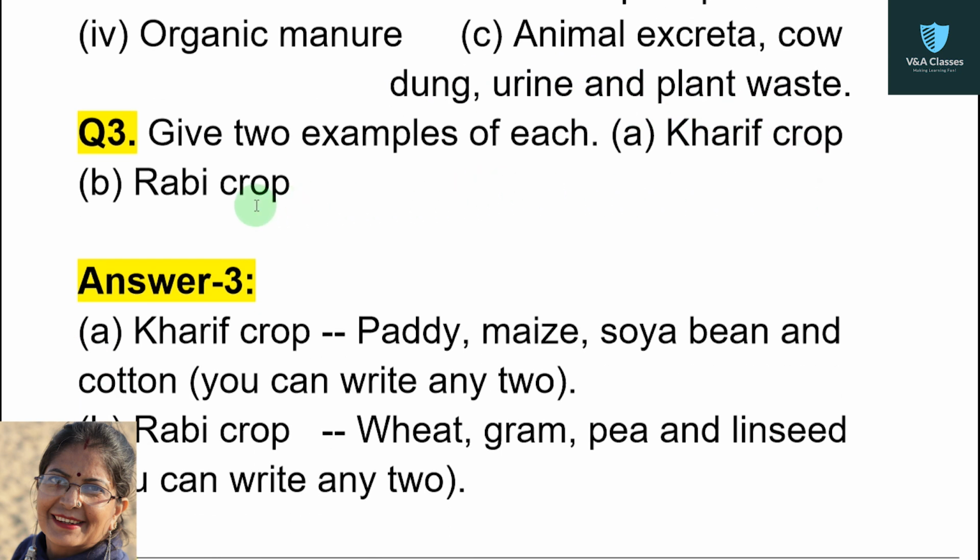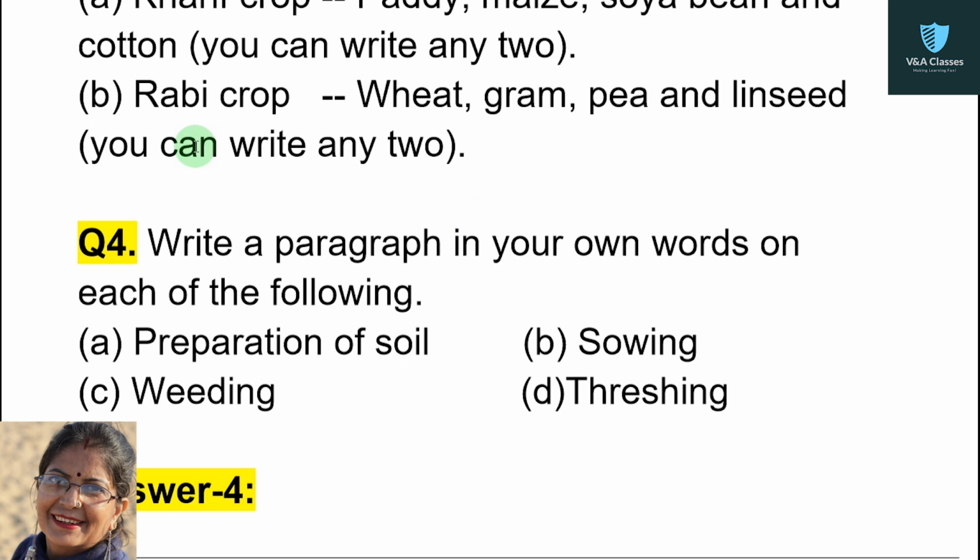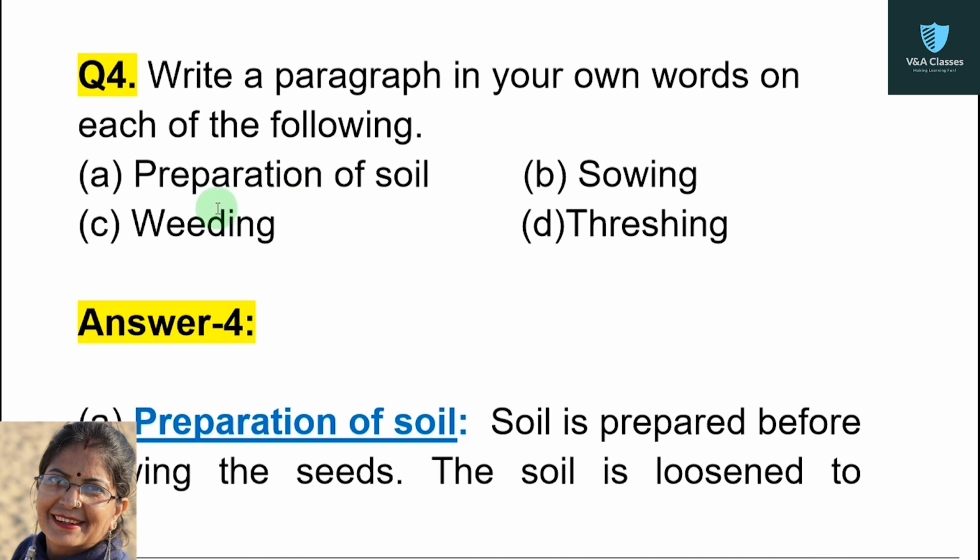Now question number 3. Give 2 examples of each, kharif crop and rabi crop. Kharif crop, paddy, maize, soybean and cotton. You can write any 2. Next, rabi crop, wheat, gram, pea and linseed. Again, you can write any 2.